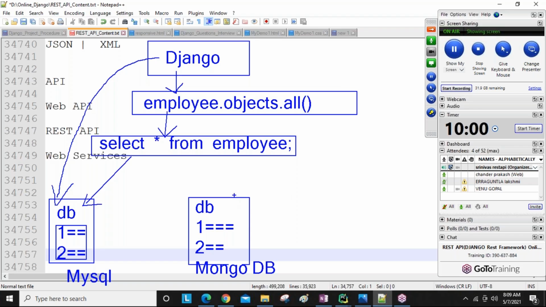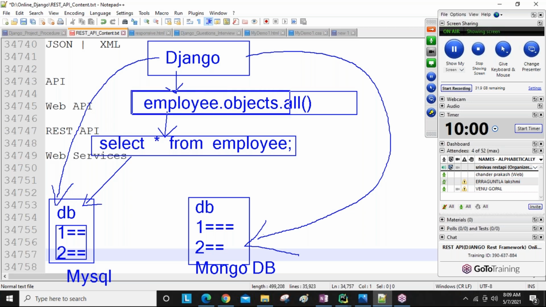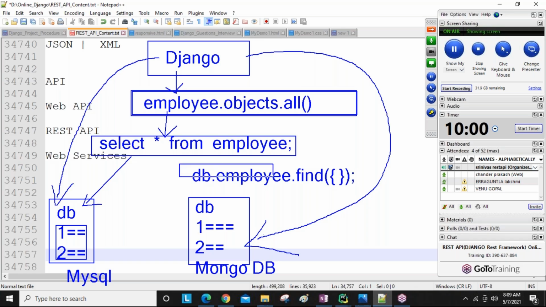Now I want to communicate with MongoDB, Django to MongoDB. For that also you write the same query. We are not changing queries. ORM queries are common. This ORM query is converted into something like db.employee.find, a find method. Only if the query is available in this format can it communicate with the database and get the data.